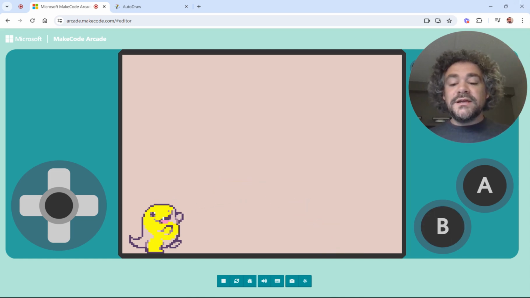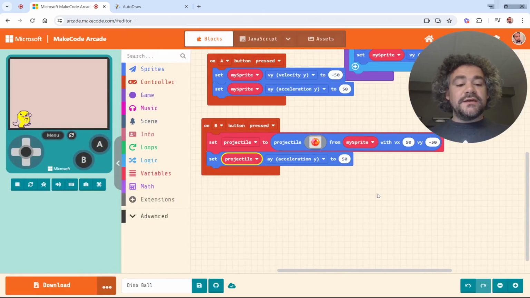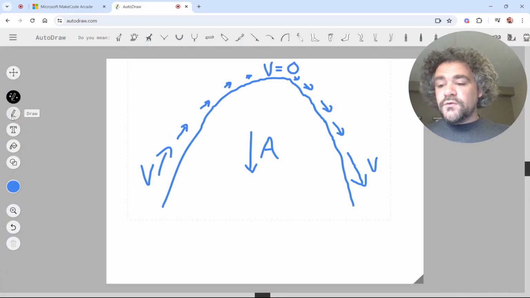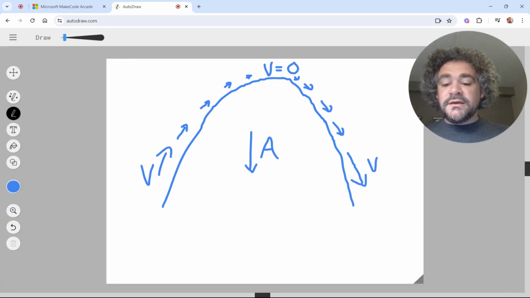So as I threw it, we threw this ball with, here we can actually just look at it, 50-50, right? If I go back to my drawing board, we threw it with a speed of 50 pixels per second in the x direction, which is forward, and we threw it with a speed of 50 pixels per second up as well.